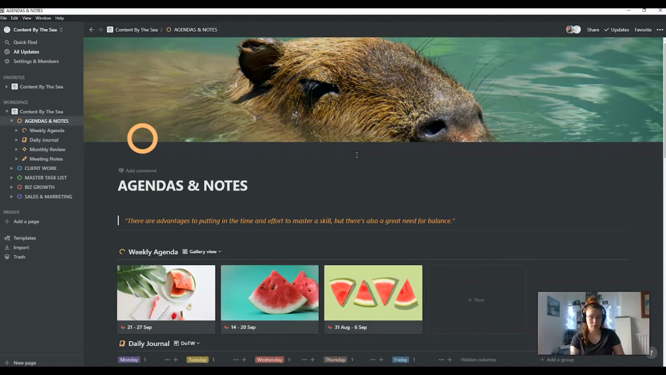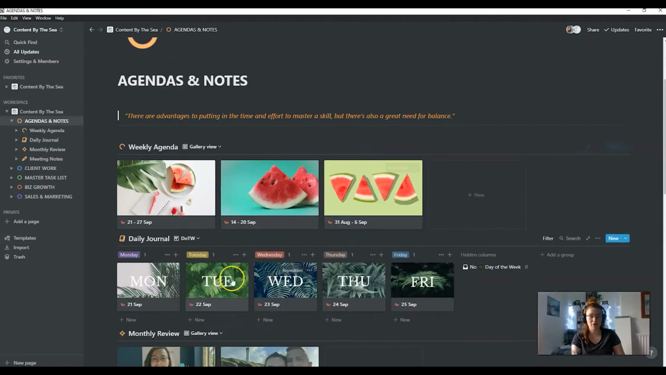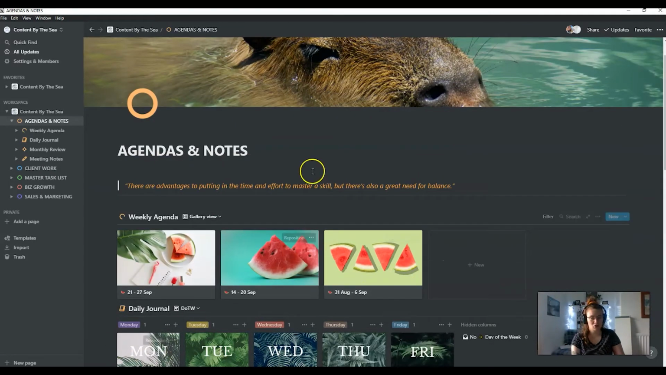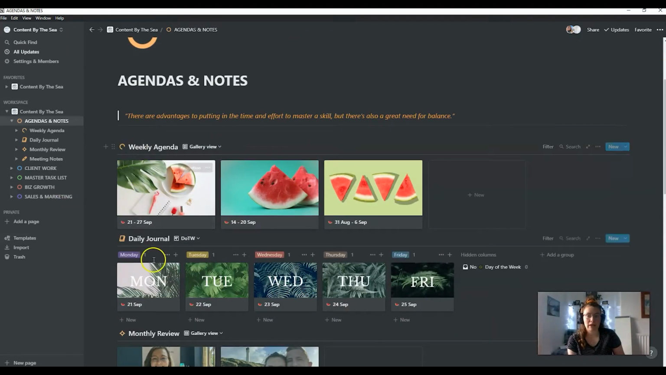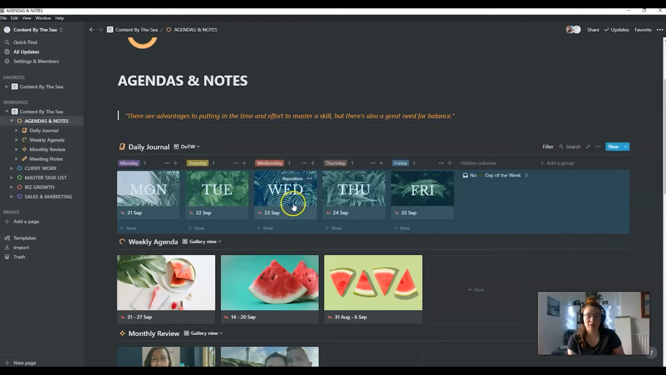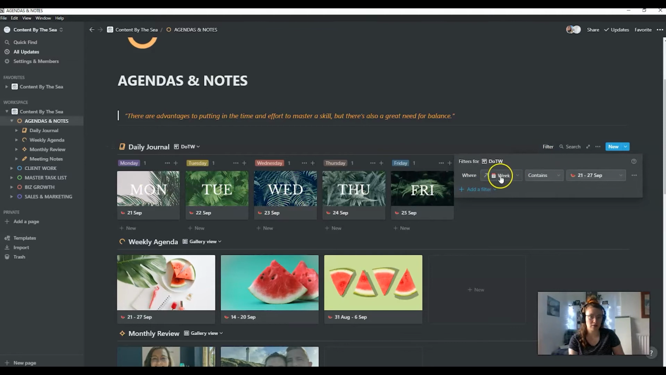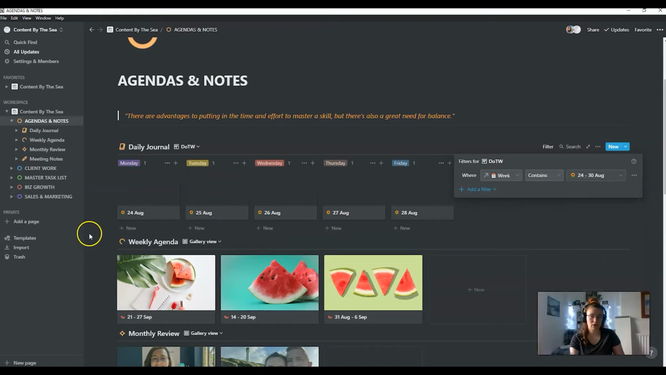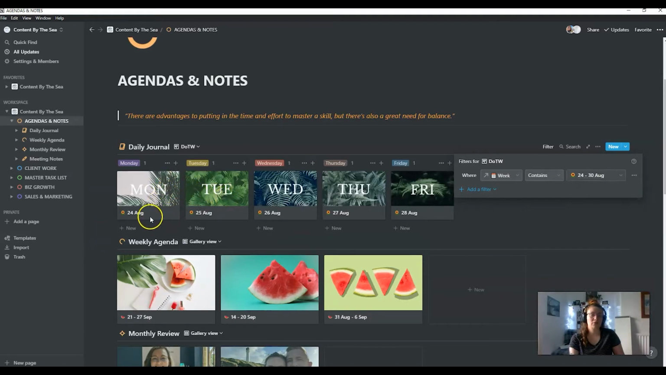I always log into Notion, but if one day of the week goes by and I haven't filled out every single detail within my daily journal, it's not a drama. That's the attitude I'm trying to take. So I have a weekly agenda and a daily agenda. I should really put daily above: daily, weekly, and monthly. These are all linked within themselves. At the moment, this is the current week, the week commencing the 21st of September. The way this is set up is that I'm currently filtering by this week. I could show you a past week and it would show you the days for the 24th of August.